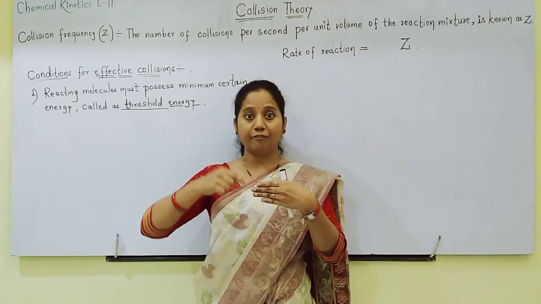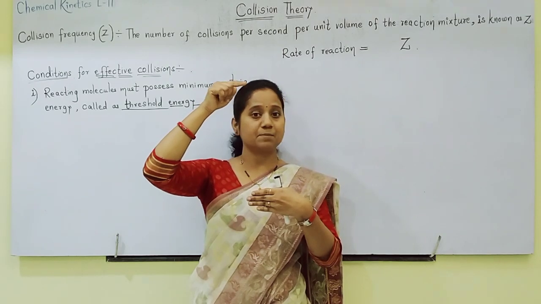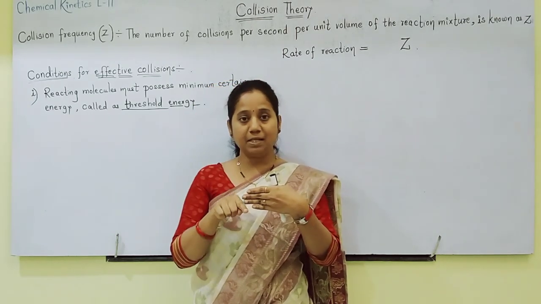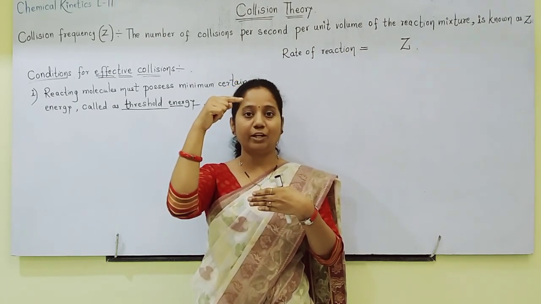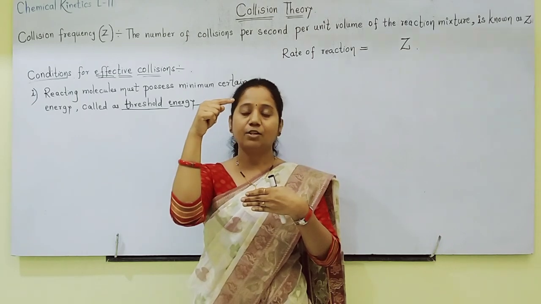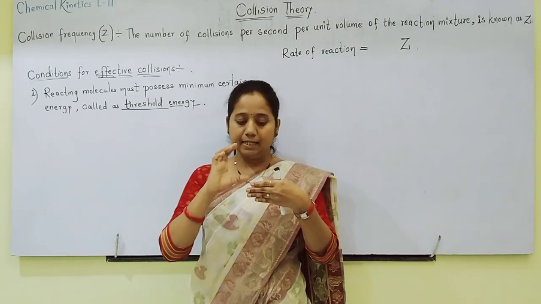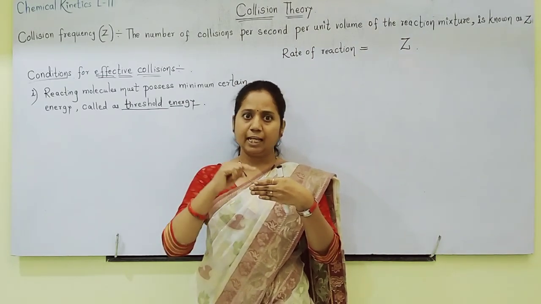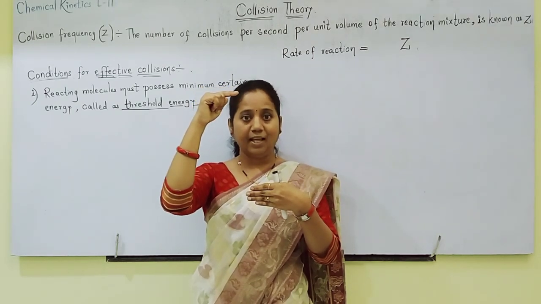But the minimum amount of energy required for conversion of reactants into products, meaning for effective collision, is called threshold energy. Means more amount of energy is required. This much is the limit. Threshold energy is required for reactants to give rise to products. Sometimes some reactants already have their normal energy equal to threshold energy. It's a good thing.